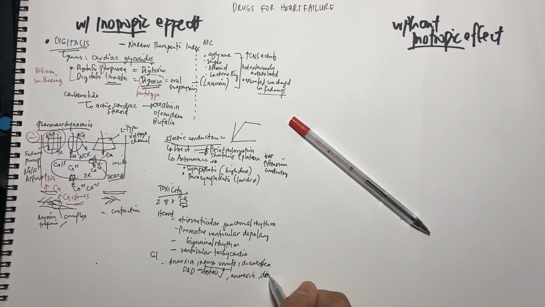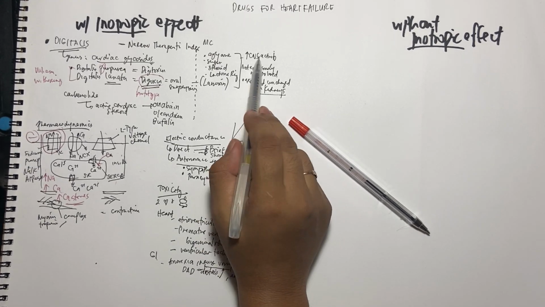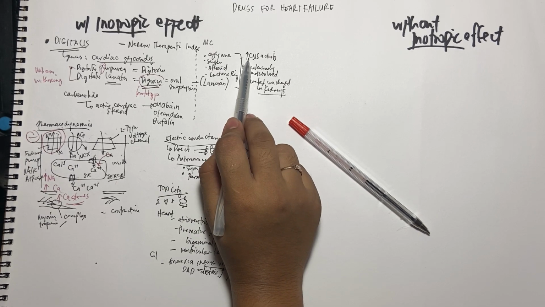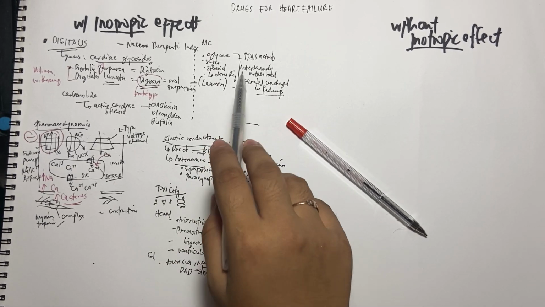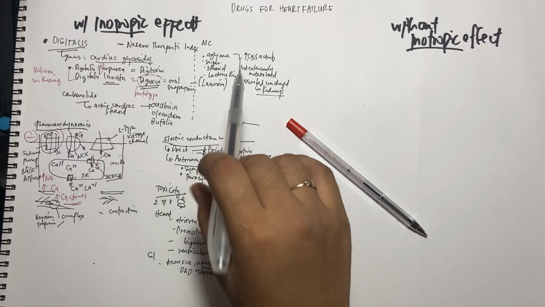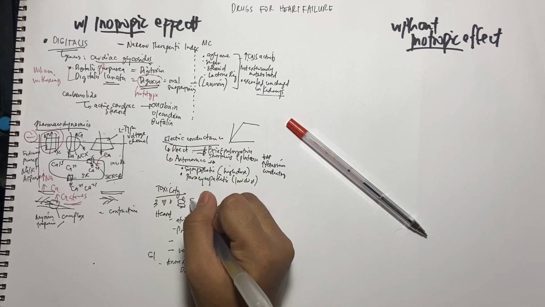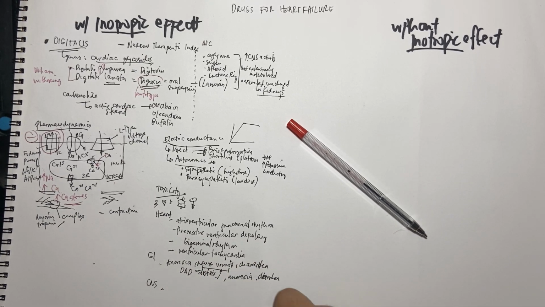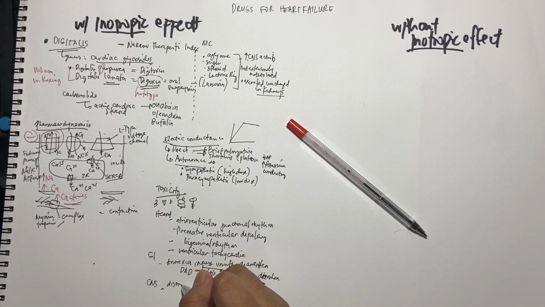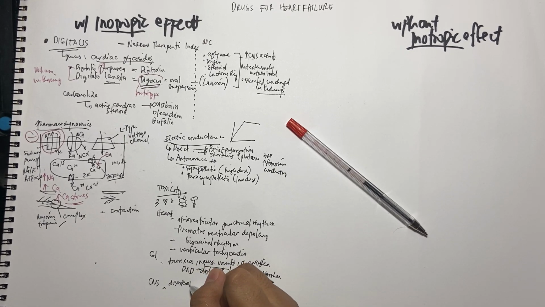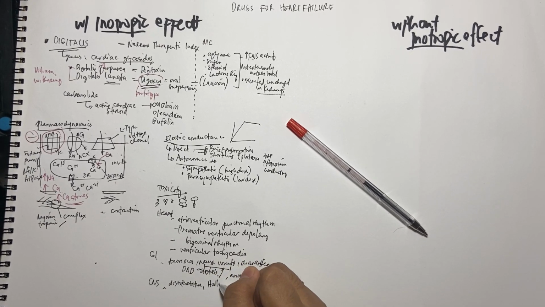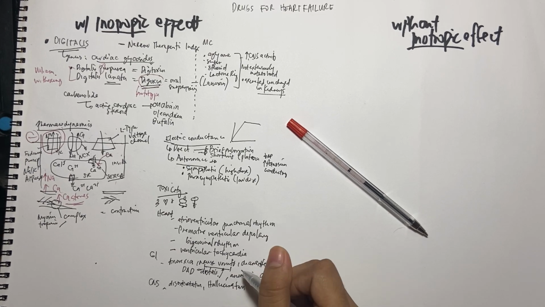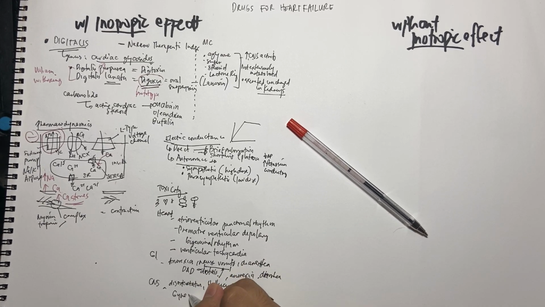I forgot to include that this can also enter the CNS. There's a high CNS activity. The CNS effects include disorientation, hallucination, and would even lead to gynecomastia.